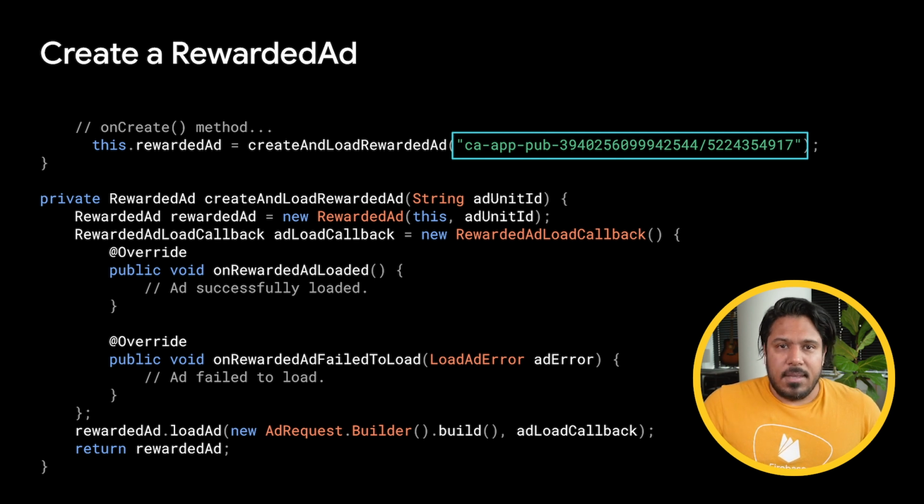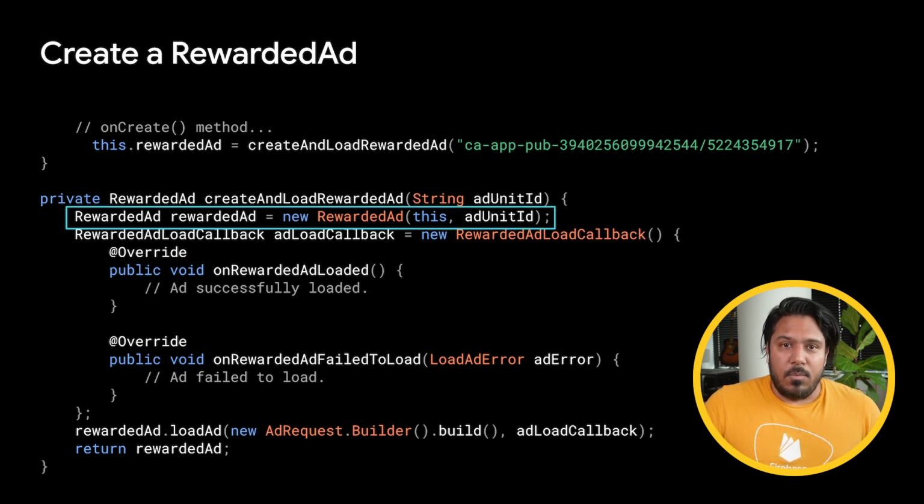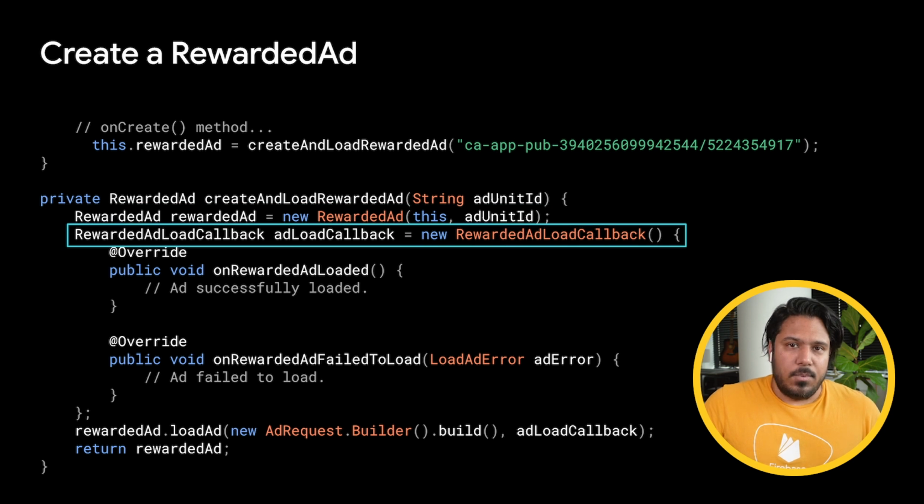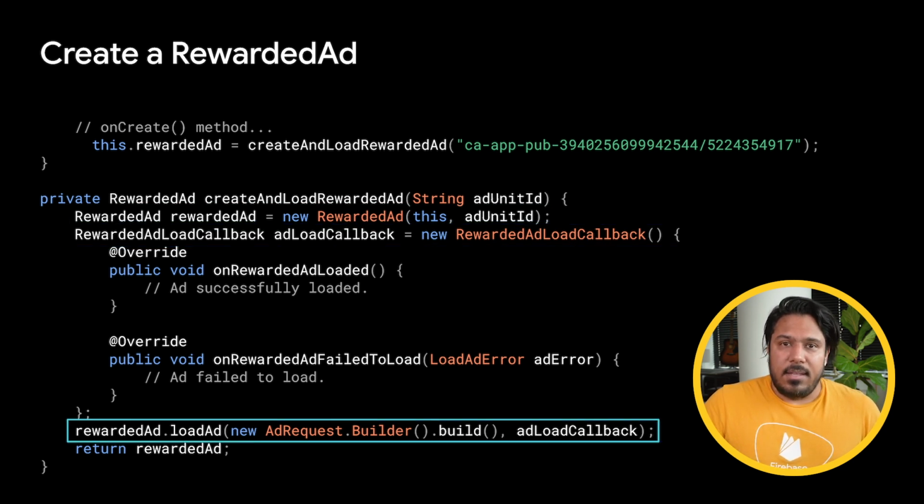In the create and load rewarded ad method, we're creating the rewarded ad by passing in the activity context and the ad unit ID. The ad unit ID specifies which rewarded ad we want to load up. For now, we're using a sample ad unit ID, but this will change soon once we start running our tests. Next, we're creating a rewarded ad load callback, and finally, we're loading the rewarded ad itself via the load ad call. Okay, now that we know a bit more about how rewarded ads work in code, especially how they're keyed off the ad unit IDs, let's learn about how we can use A/B testing and remote config parameters to control which ad unit ID we load for a given user.